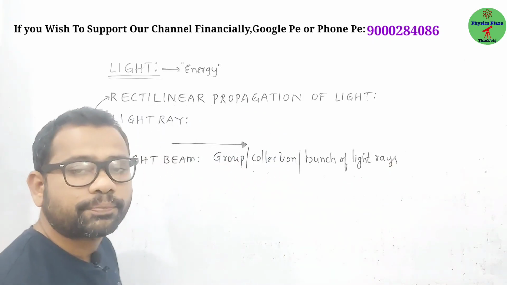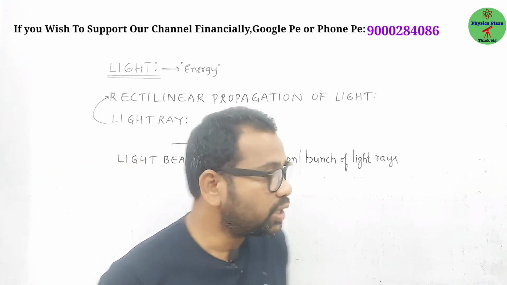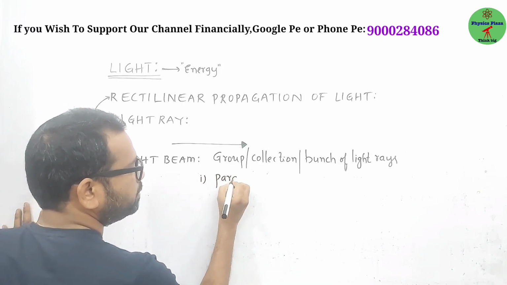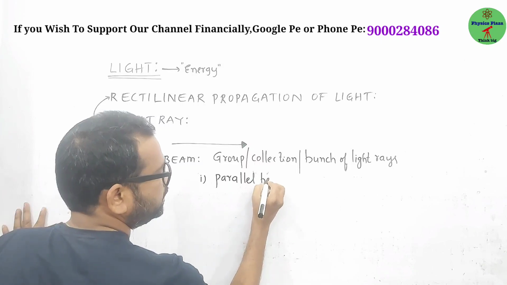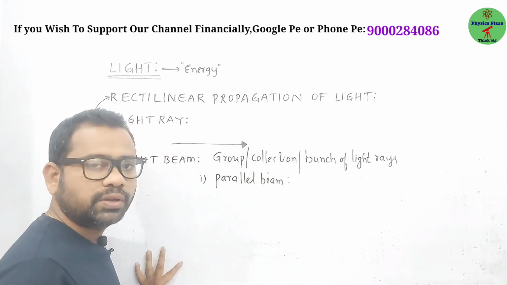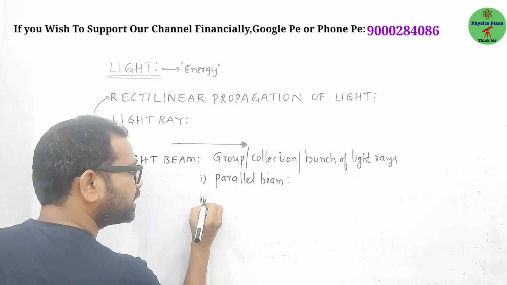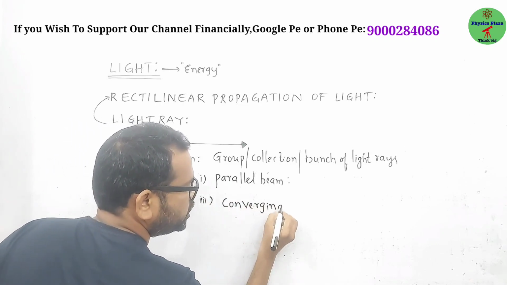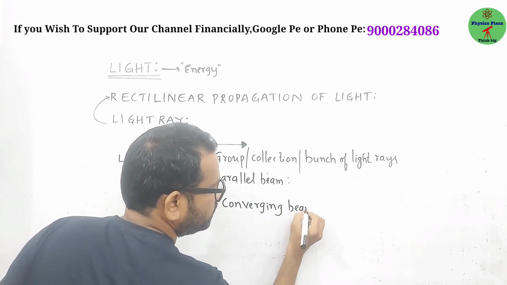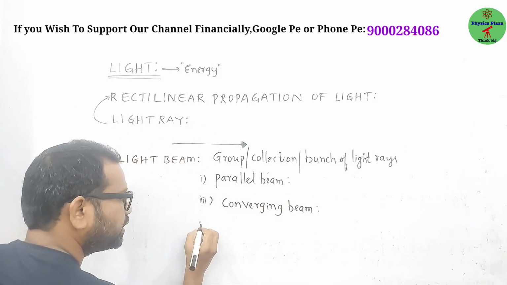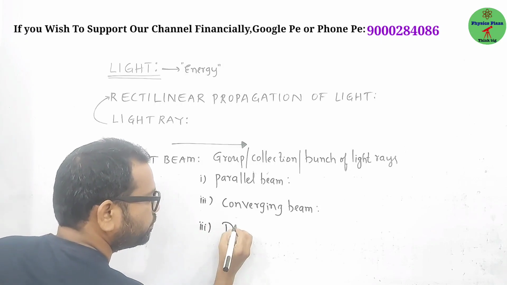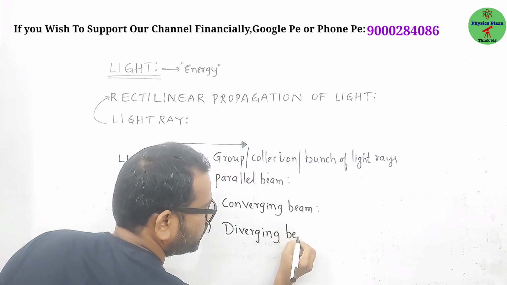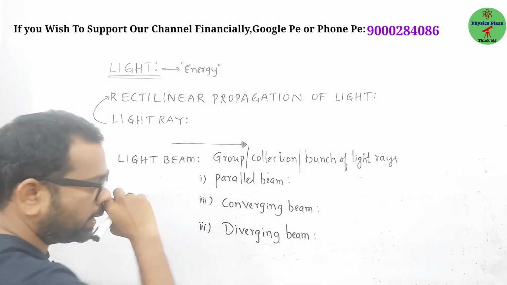A bunch of light rays is called a light beam. And here we have three types of light beam, dear children. The first one is the parallel beam. The second one is the converging beam of light. And the third one is the diverging beam. So first let us try to understand what a parallel beam is.